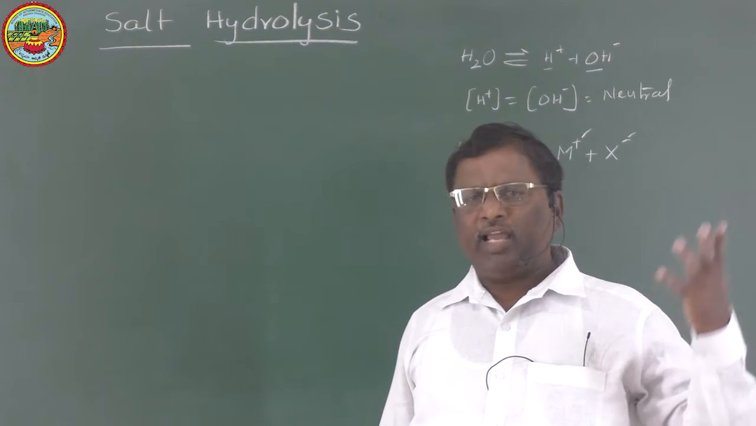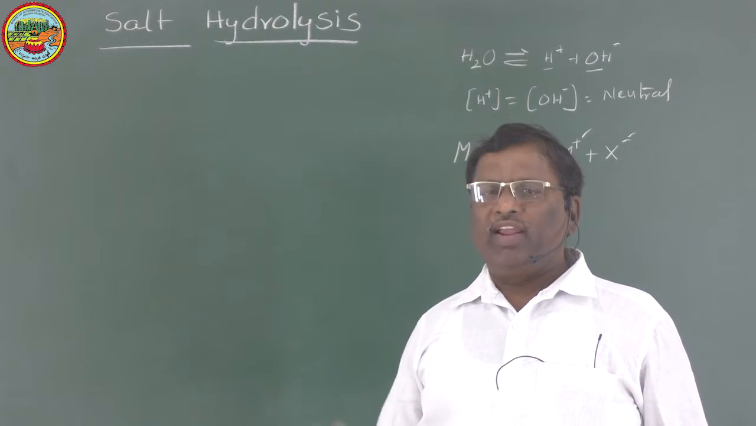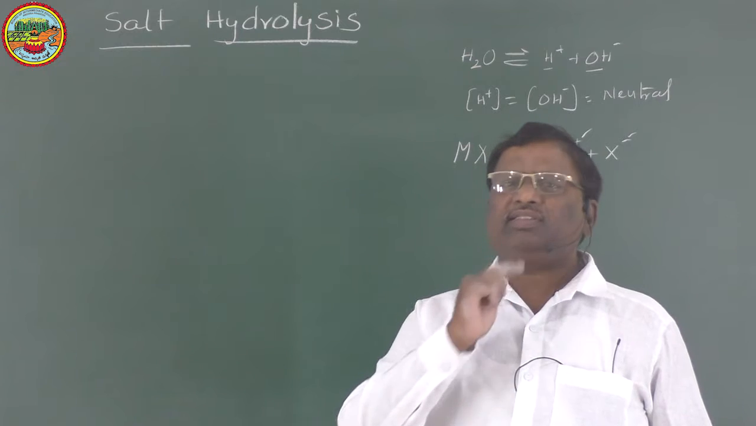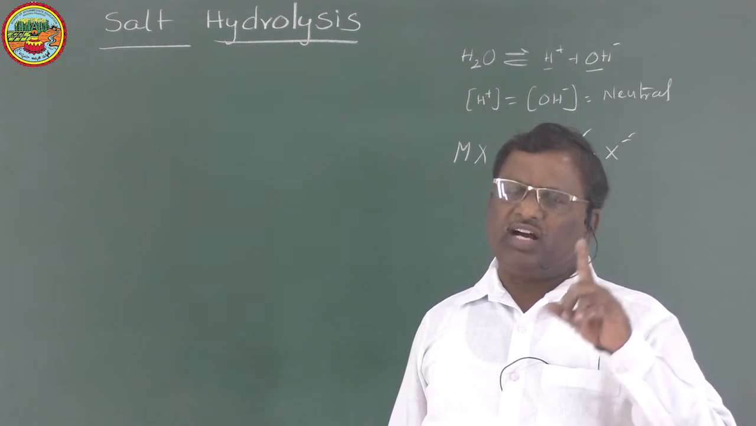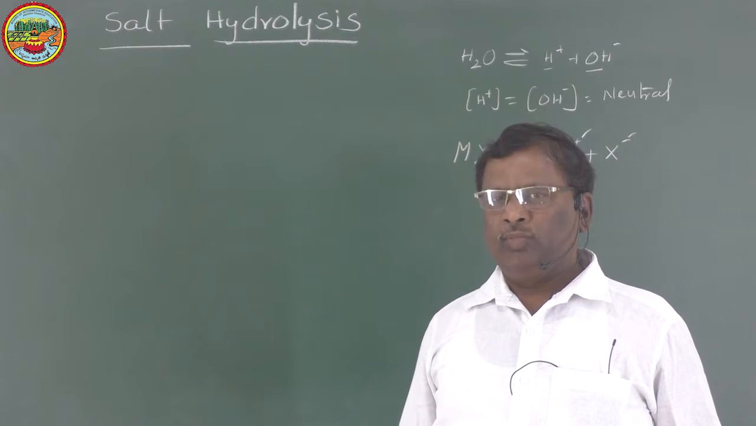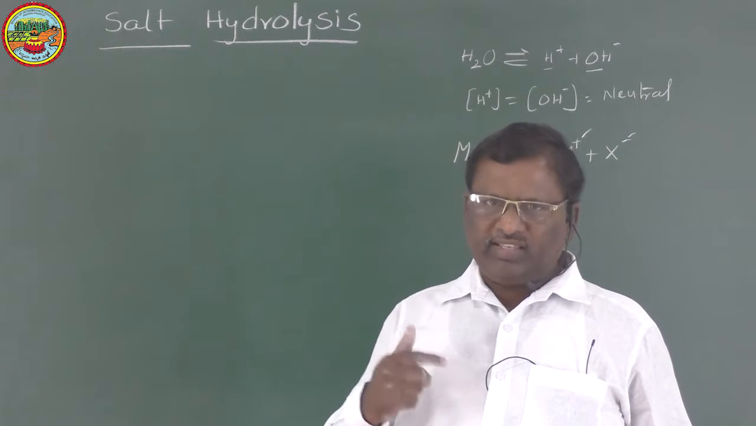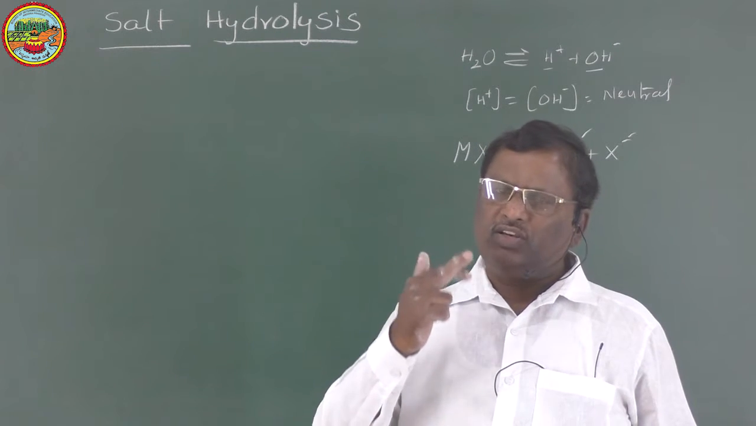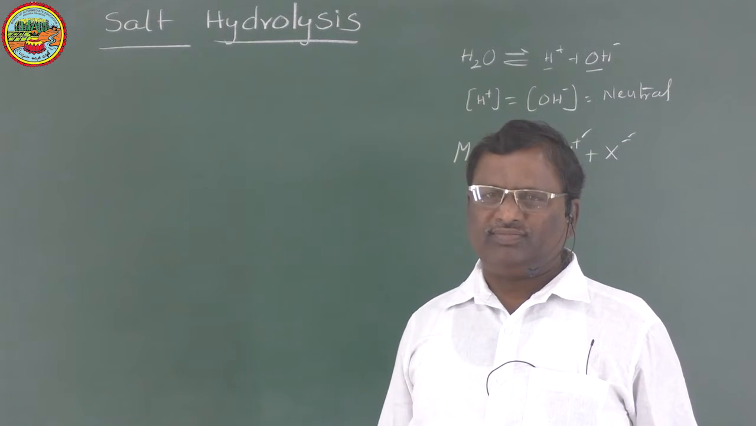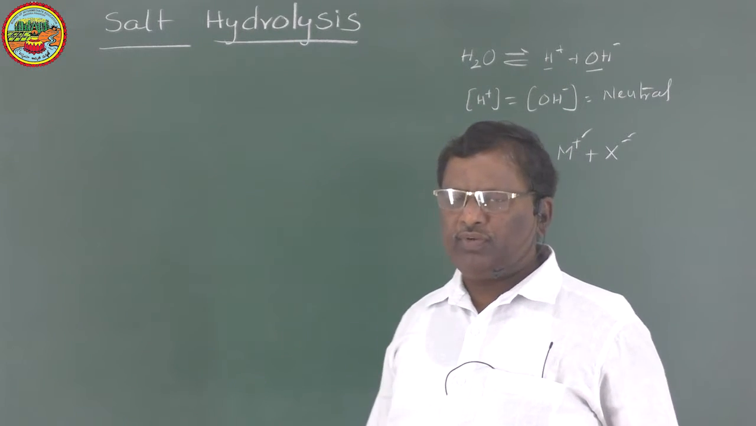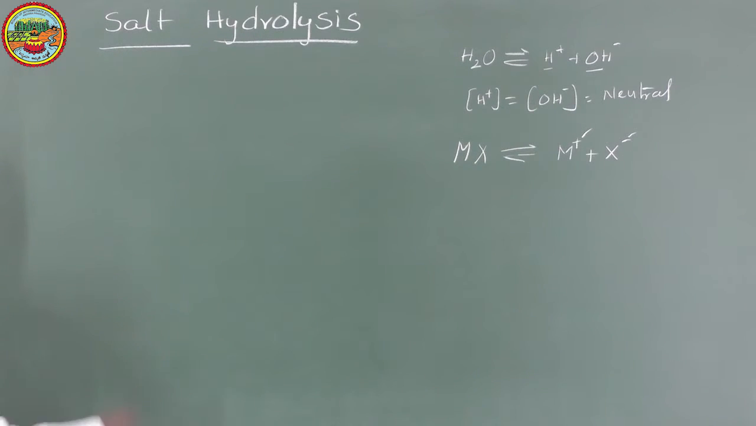Now, how many types of salts are there? Salt is obtained when an acid reacts with a base. When an acid reacts with a base, it forms salt and water. Acids are of two types, strong acids and weak acids. Bases are also of two types, strong bases and weak bases. Naturally, we have four types of salts. The salts can be classified into four types.